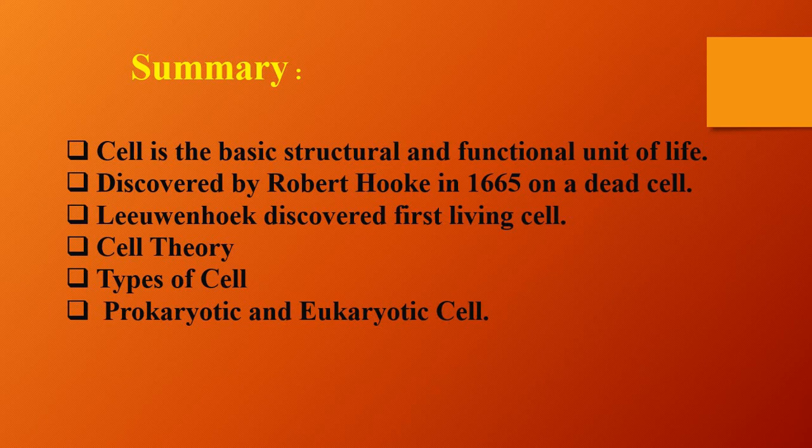All living organisms are composed of cells, and cells arise from pre-existing cells. Then next is types of organisms: unicellular organisms and multicellular organisms. An organism having only one cell is known as a unicellular organism, for example, amoeba and paramecium. Second is multicellular organisms. Those organisms having more than one cell are known as multicellular organisms, for example, nerve cell.